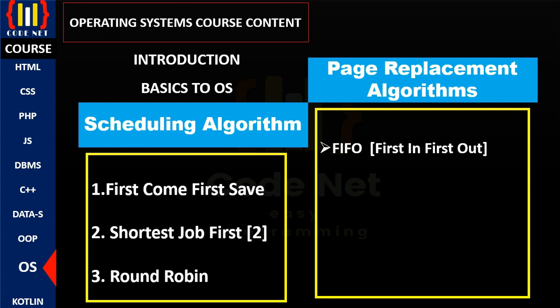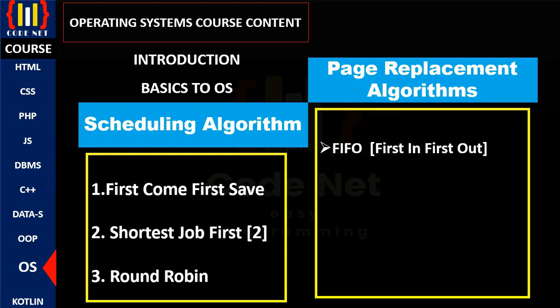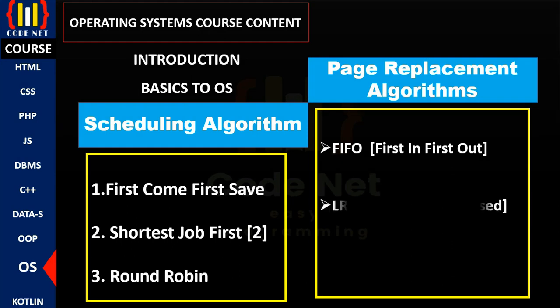First in, first out. What is that? How can it be implemented? We'll discuss that. Then another type of page replacement algorithm which RAMs in any electronic gadget, be it your PC, tablet, or Android phone, actually use is the least recently used page replacement algorithm. We'll discuss that and see how we can implement an LRU page replacement algorithm. And lastly, we'll understand what an optimal page replacement algorithm is here on CodeNet.